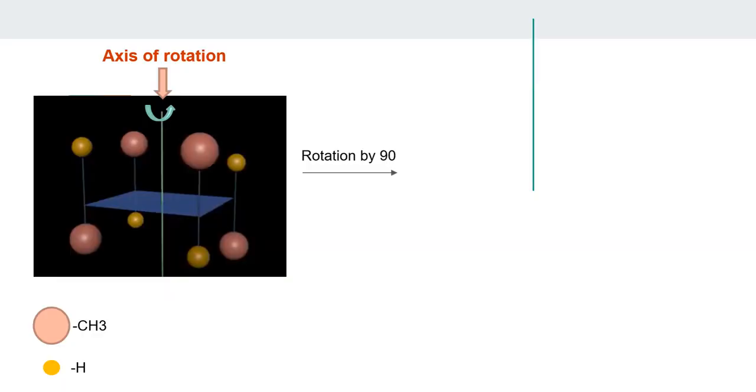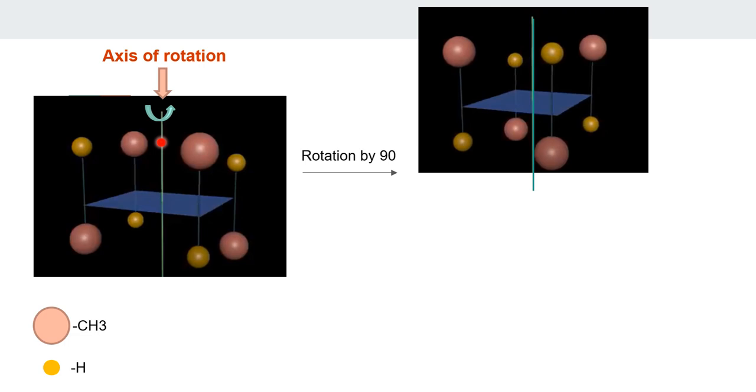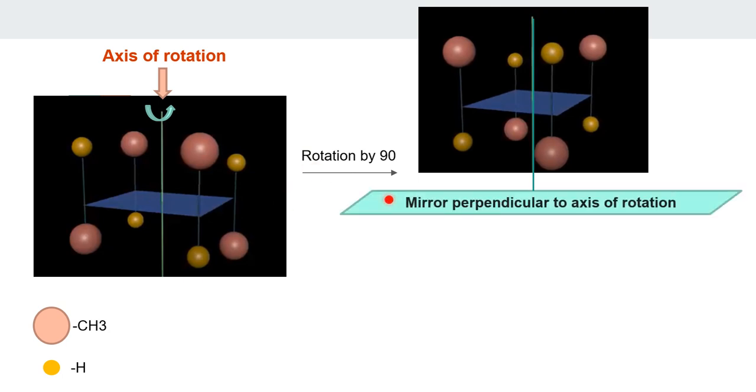So this was the initial structure. This was the initial one, right? And after rotation, it is this, right? We have rotated it by 90 degrees. So after rotating by 90 degrees, I got this. Initially, my H was present over here. After rotation, my H came over here, right? Methyl was present over here. After rotation by 90, it came over here. Is this rotation clear to you? Have you all understood this rotation? Right? Okay.